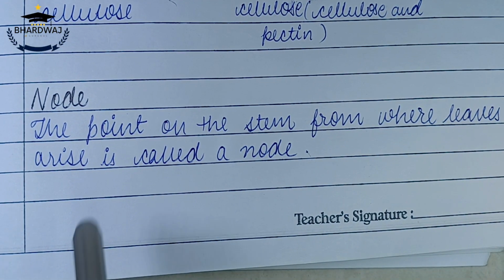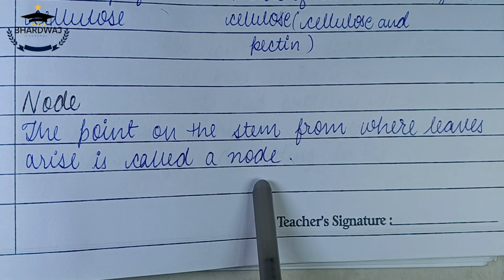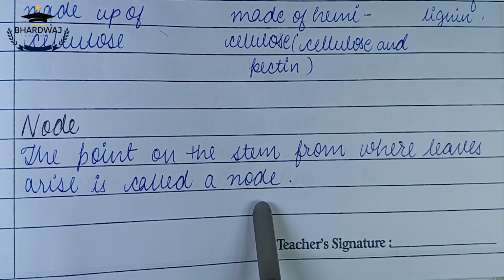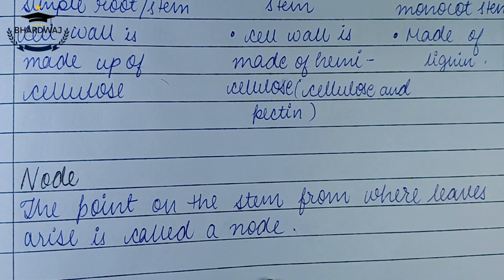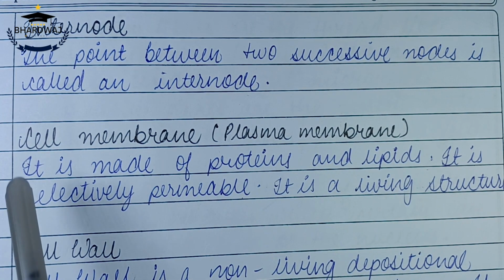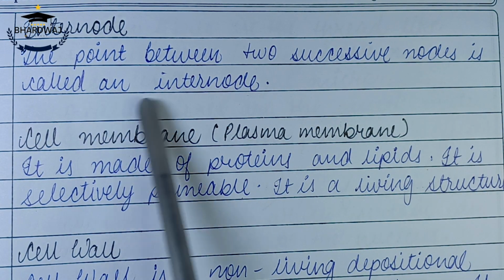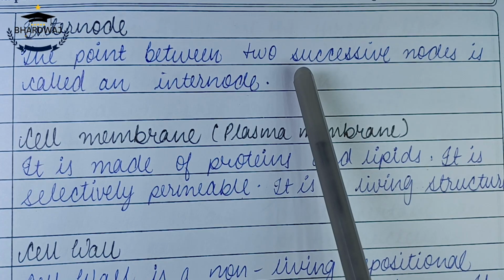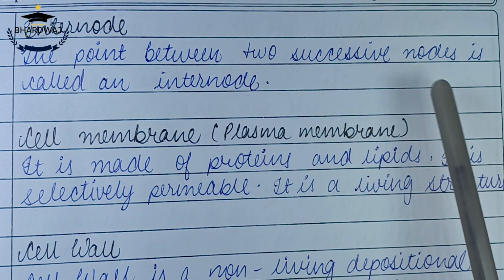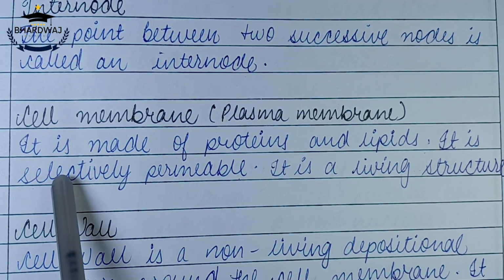Now node. The point on the stem from where leaves arise is called a node. Whatever points are there on the stem from where new leaves arise, that point is called a node. Internode. Internode is the region between two successive nodes. We can see two leaves in any plant, and the region between any two leaves or nodes is called an internode.